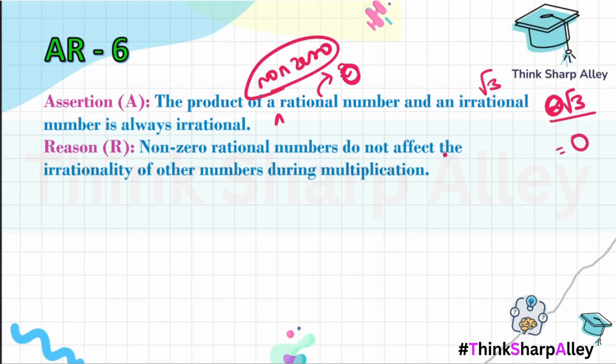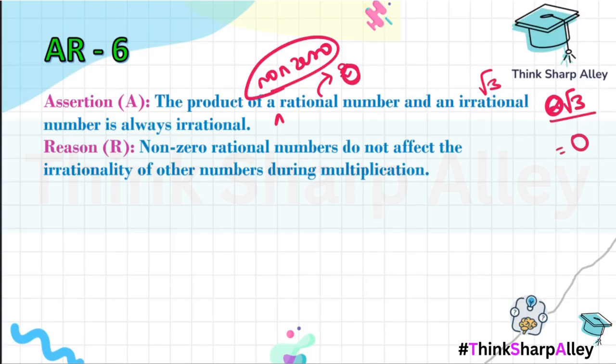Non-zero rational numbers do not affect the irrationality of other numbers during multiplication. So what does this statement mean? This statement simply means if we multiply an irrational number by a non-zero rational number, the irrationality is preserved, which means we get irrational numbers only, as I'd already explained in the assertion. The rational number there acts like a scalar, but it does not make the irrational number become rational. Like when we were multiplying 2 with √3, we were getting 2√3.